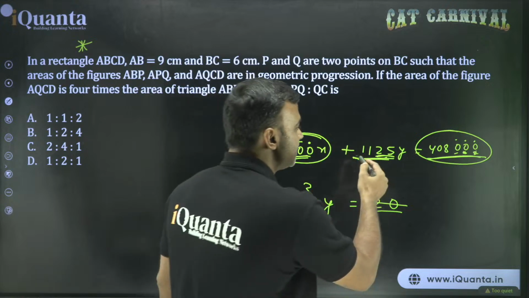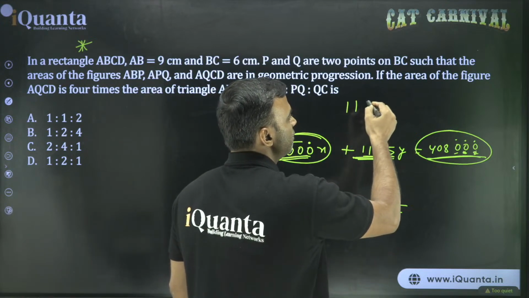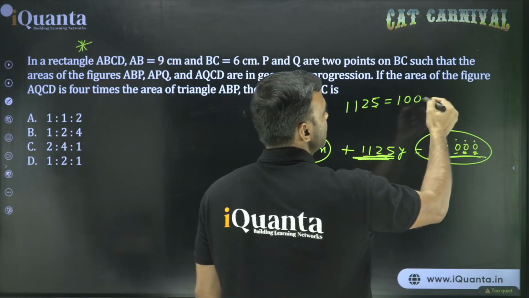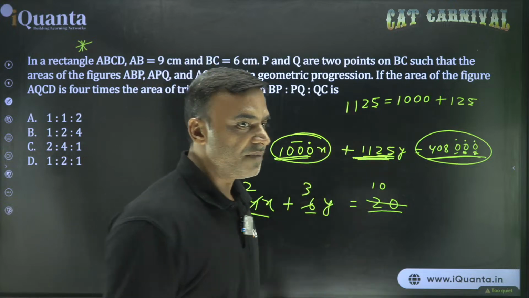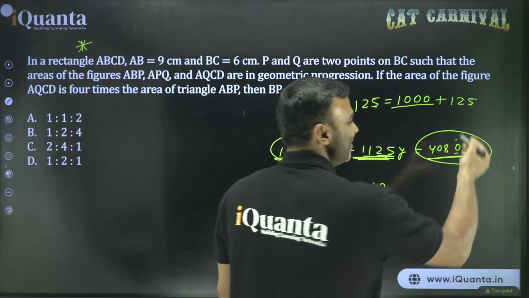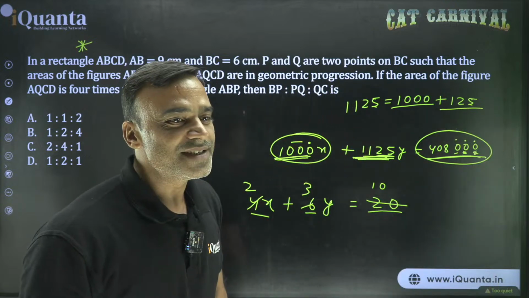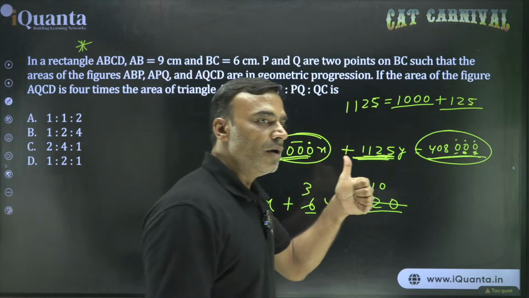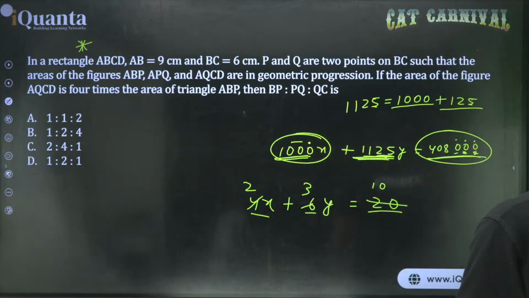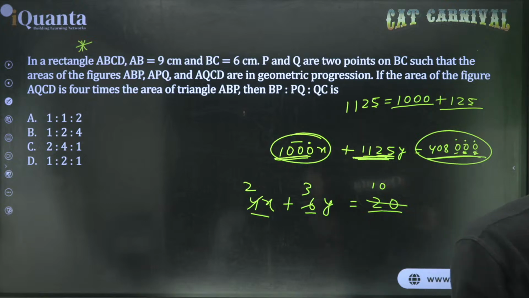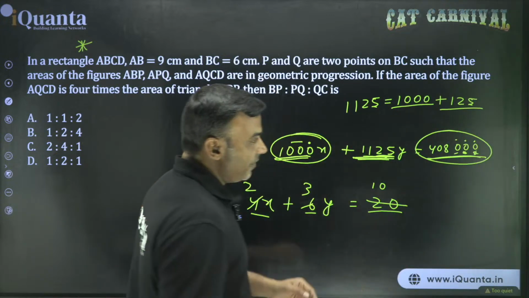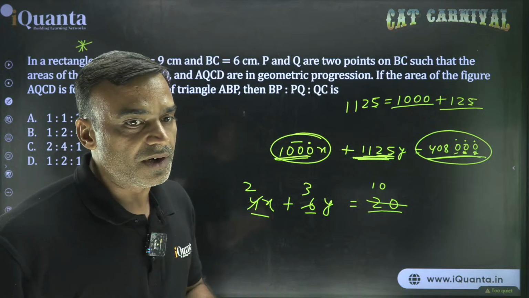What I need to check is, is this divisible by 125? Look at that, 1125. Can you see it is 1000 plus 125? You don't need to memorize the table of 125, but 1000 is divisible by 125, and 125 itself is divisible by 125. So I started from checking by 5 and got to know that all of them are divisible by 5. Then I looked at it closely and saw that it is divisible by 25. Then I looked further and saw that all of them are divisible by 125 definitely. So first I would divide by 125. Now, if somebody is not able to see that all of them are divisible by 125, what should you do?